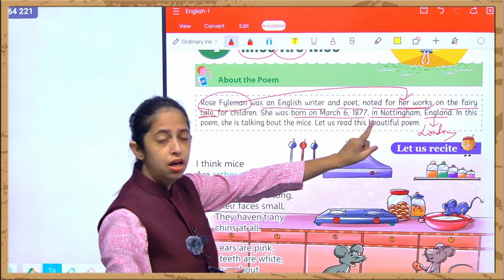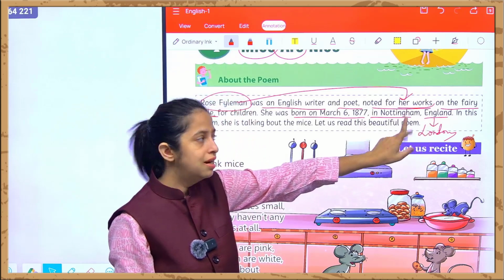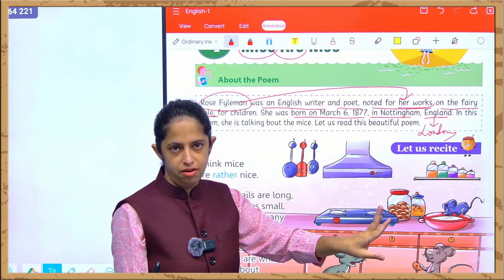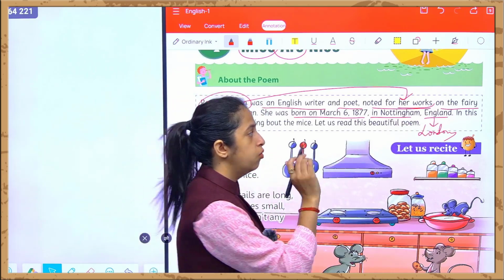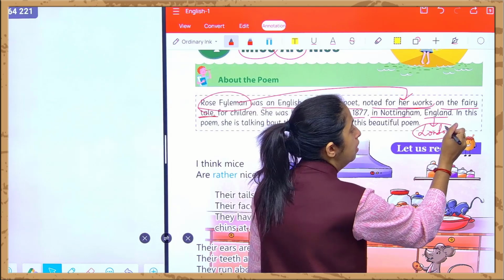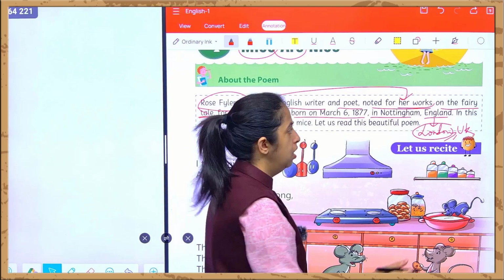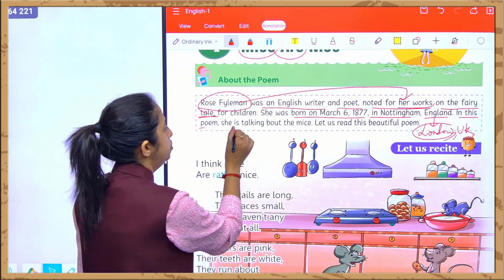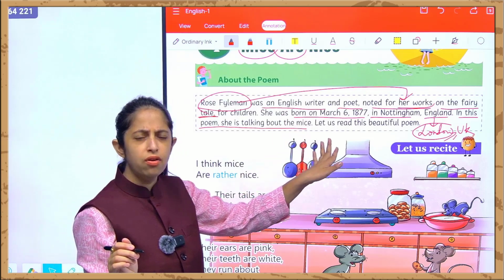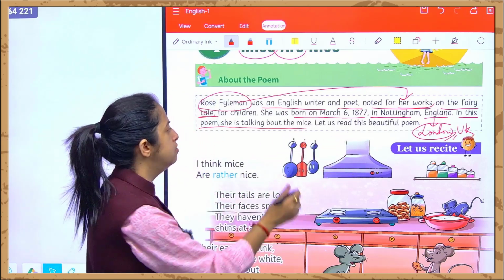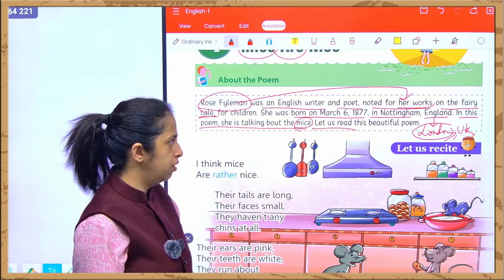And the currency used over here is pound. Just for your basic knowledge, I have already told you that you can call London by another name, England as well as UK, and the currency used over here is pound. And in this poem, she is talking about the mice. What is she doing over here? What is she explaining in this poem? She will be talking about this mice. Now let us read this beautiful poem. Okay.